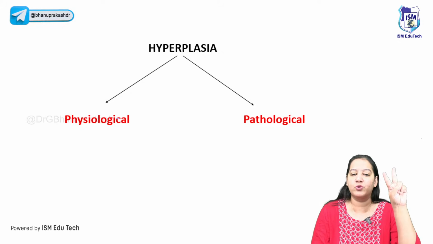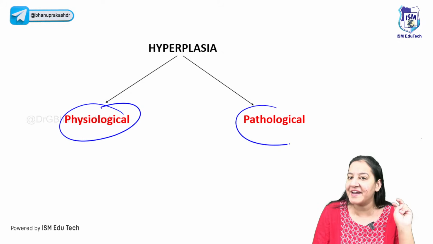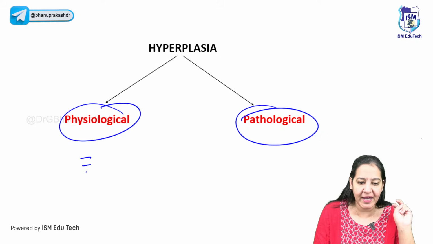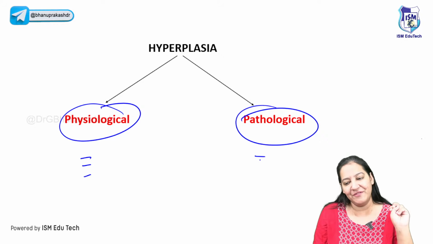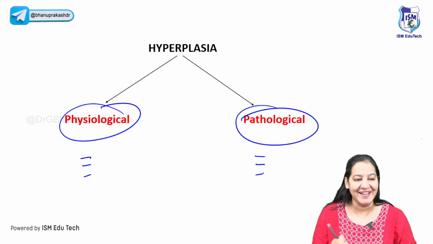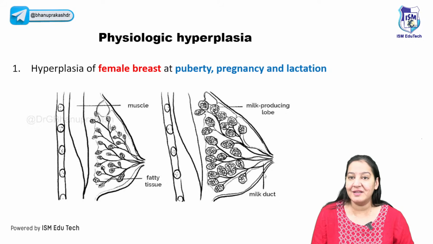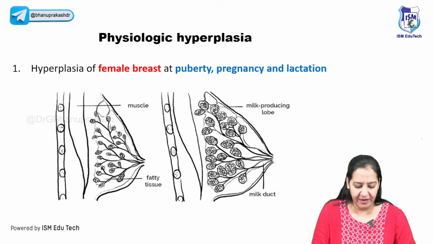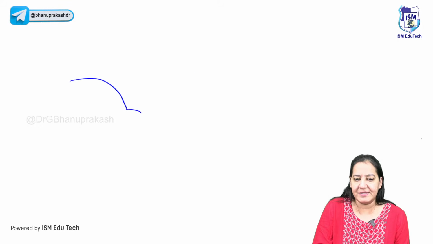Now hyperplasia is of 2 types. It's physiological and it's pathological. I will give you 3 examples of physiological and I will give you 3 examples of pathological, right? So what are the 3 examples of physiological? The female breast. Can you see female breast? Now let me draw female breast here.